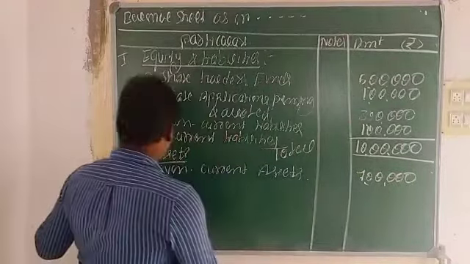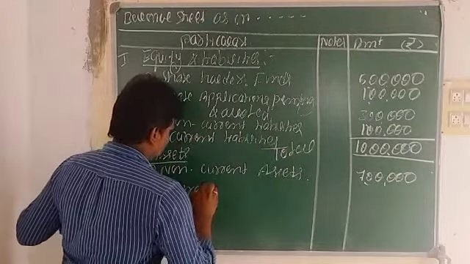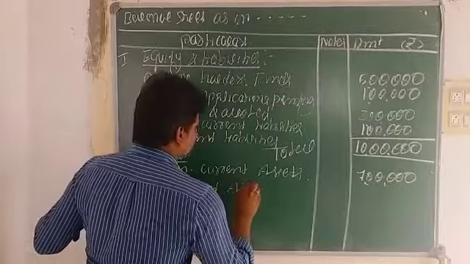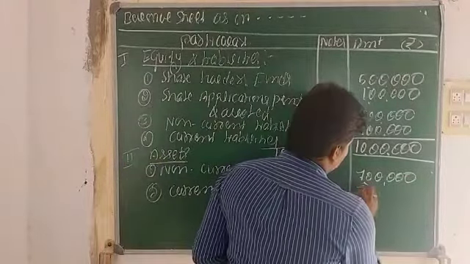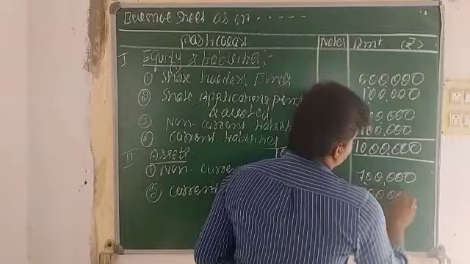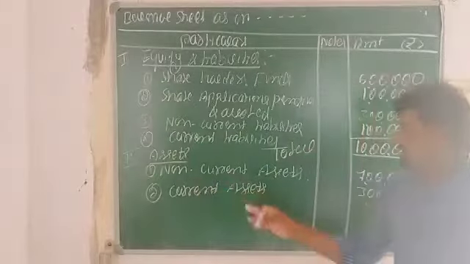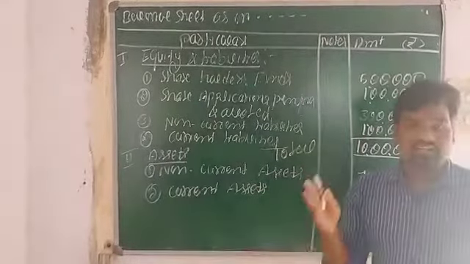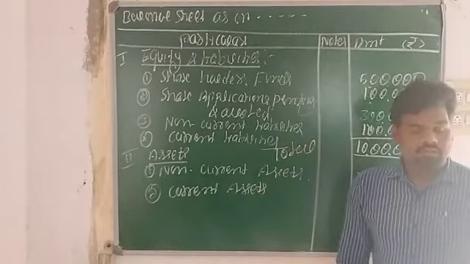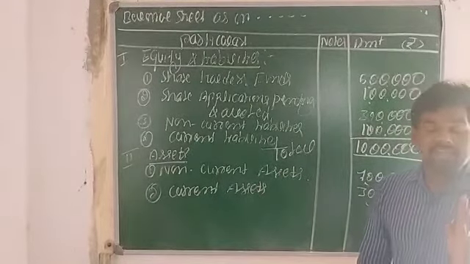The second one, current assets, are 3 lakhs. Under non-current assets, we again need to record fixed assets. Fixed assets are of two types, tangible assets and intangible assets.